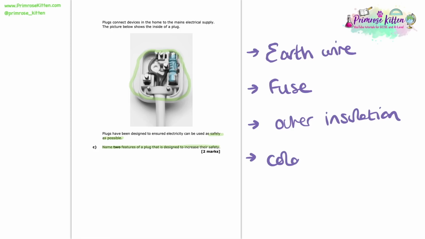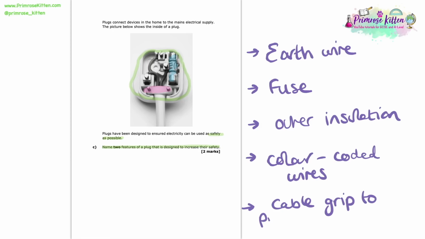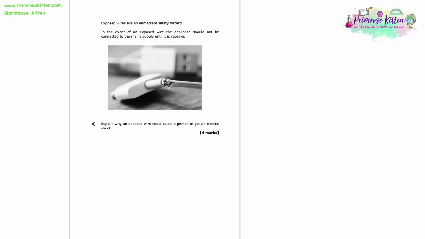We can also mention the fact that the wires themselves are colour-coded so that we can look at them and tell which one is the live wire, tell which one is the earth wire. The final thing we could mention is the fact that we have a cable grip, which is this bit just here, which is going to prevent the wires within the plug from becoming loose. And those are a good 5 different options that we could say that would make sure that we get our marks. Exposed wires are an immediate safety hazard. In the event of an exposed wire, the appliance should not be connected to the main supply until it's repaired.